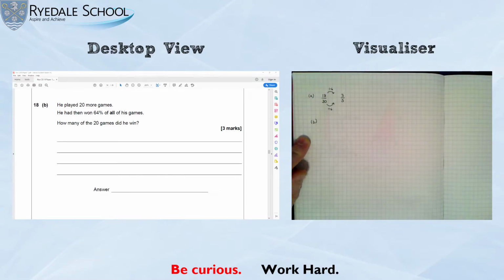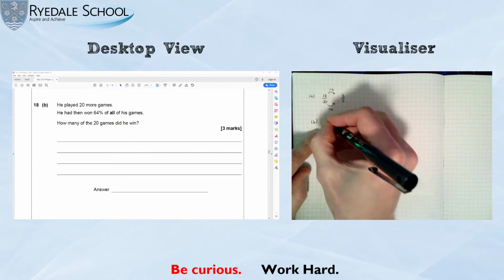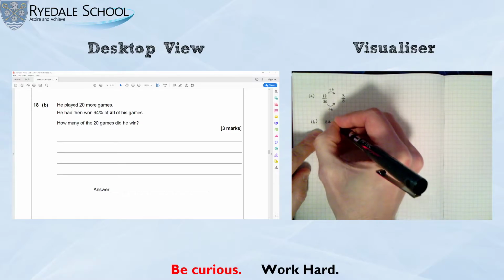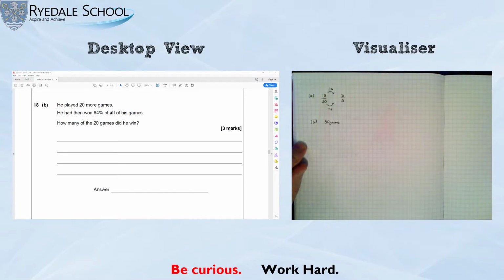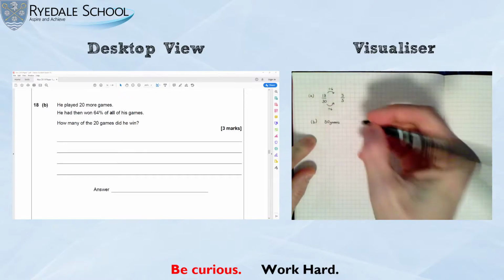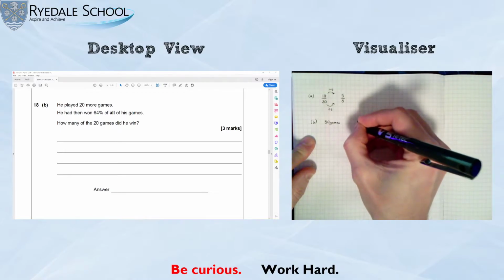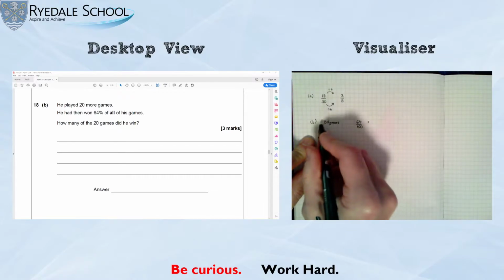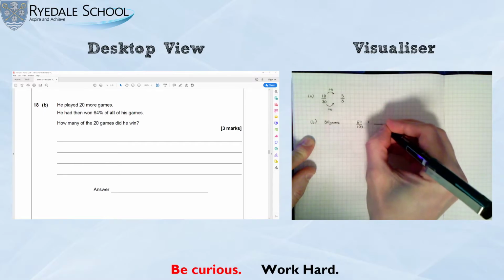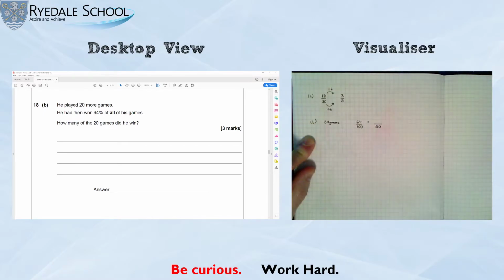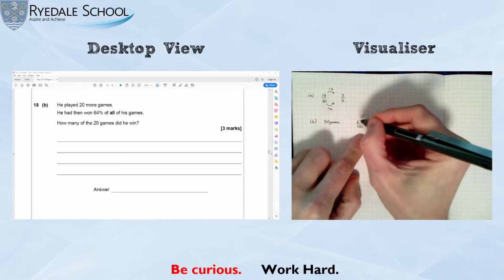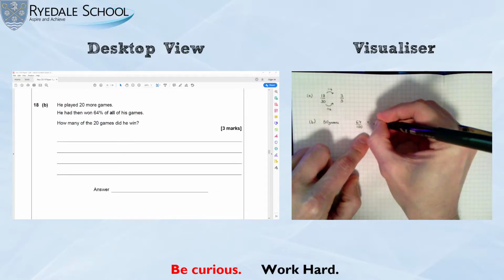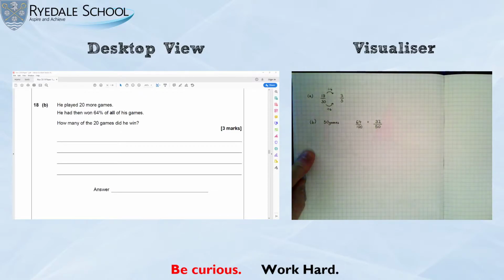He's played 20 more games. Well, at the start, he'd played 30 games, so 20 more means he has played 50 games in total. And he's won 64% of all of those. Well, we know that 64% means 64 out of 100. But it'd be better to have this as a fraction out of 50 instead. And I can do that by dividing the denominator by 2. So I can do the same to the numerator. So that would be 32 out of 50.